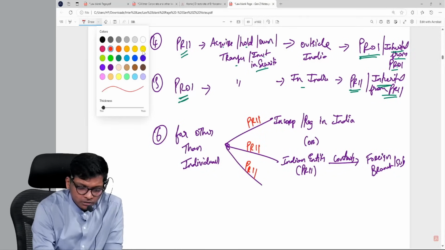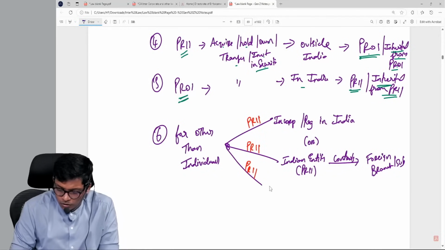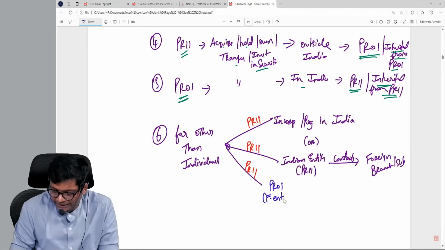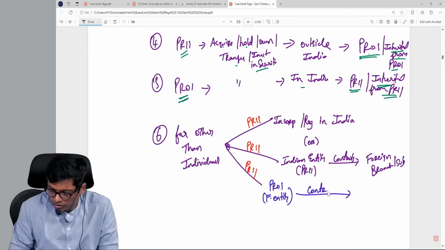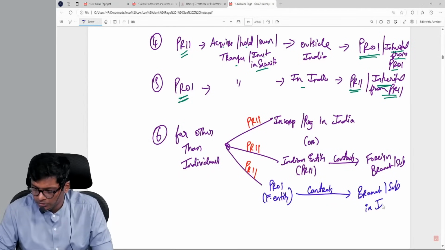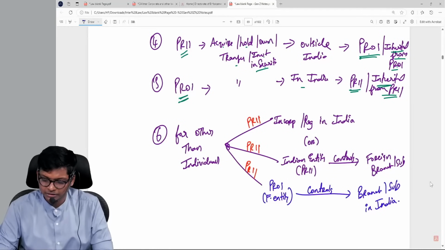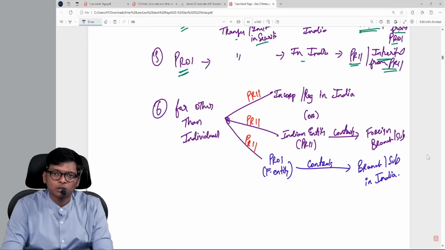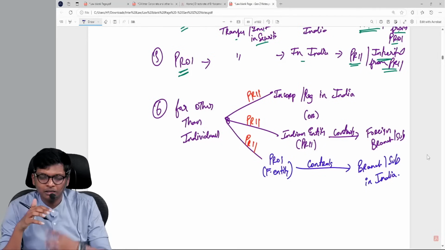And the last one, PROI: a foreign entity controls a branch or subsidiary in India. That's it. All these 3 are PRII.